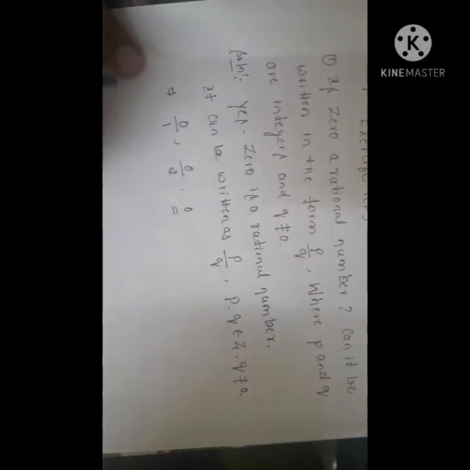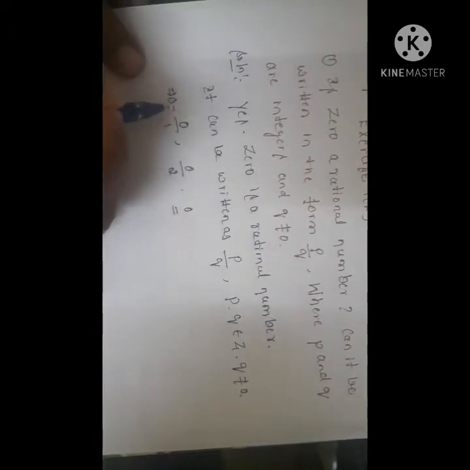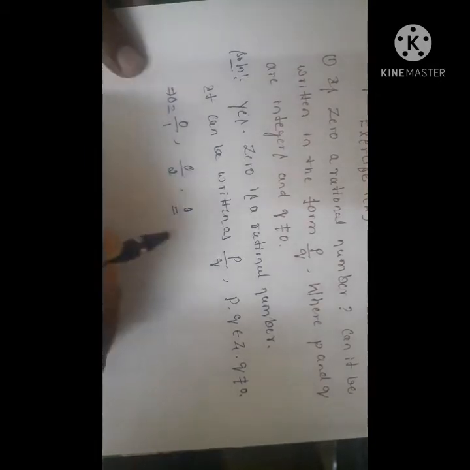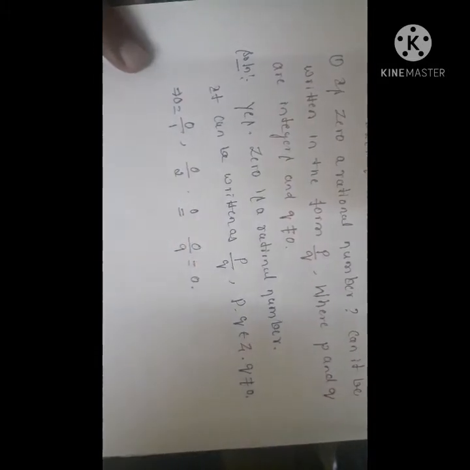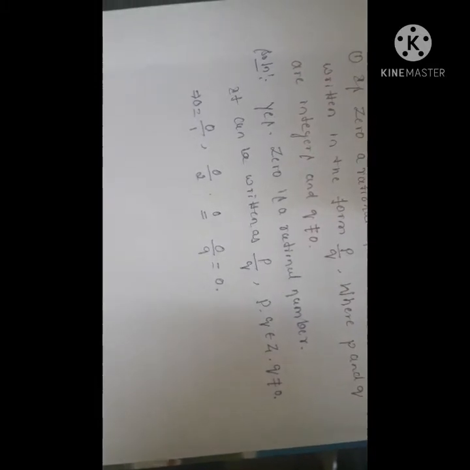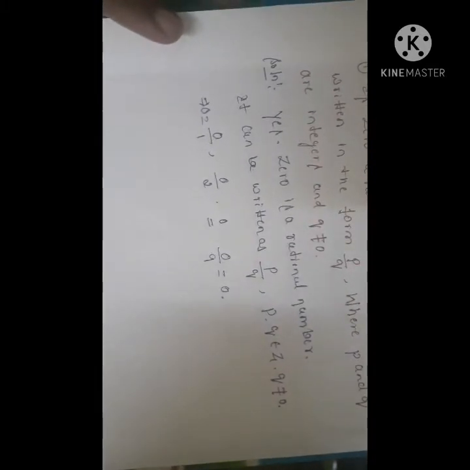For example, 0 can be written as 0 by 1, and also 0 can be written as 0 by 2, and also as 0 by 9, anything. So we know that 0 divided by anything is 0. But it can be written in the form of p by q, hence 0 is a rational number.